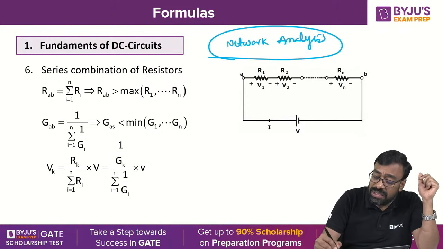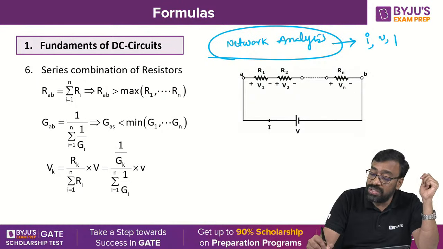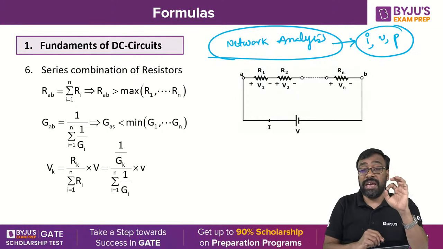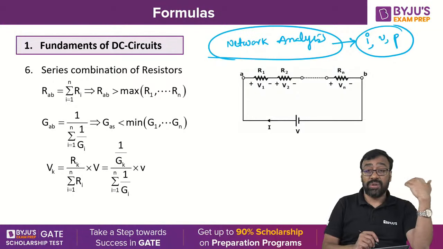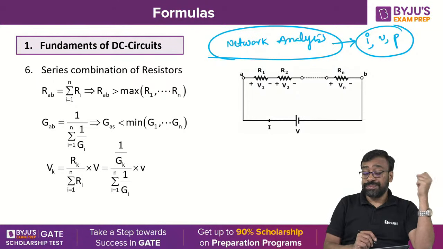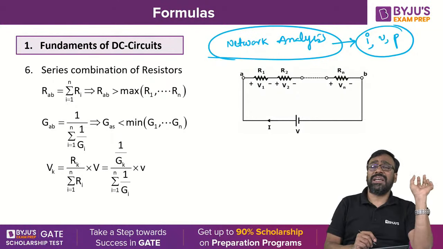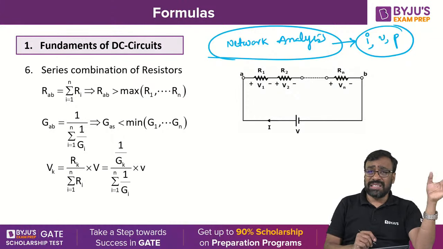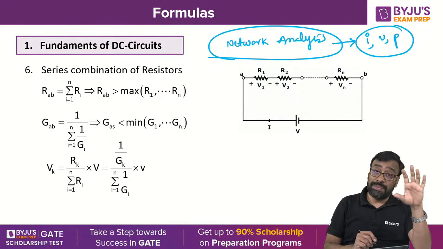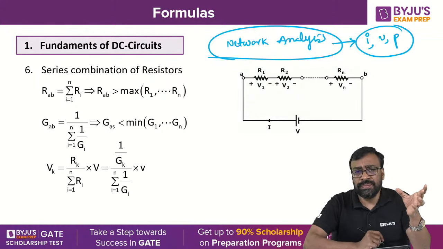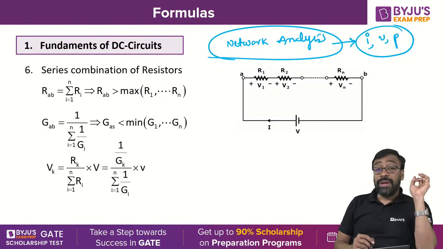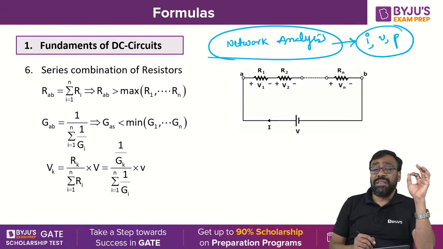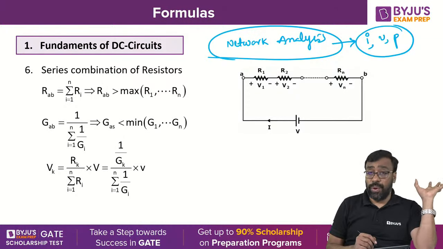Network analysis means that for a given network, you must be able to find the current, voltage, and power everywhere in it. Yes or no, all of you? Current through the resistor, current through the inductor, current through the capacitor. Similarly, voltage across the inductor, the capacitor, and the resistor. Everywhere you must be able to find. Once you know current and voltage, can't you find the power? Yes, you can. But to find all these things, the reduction of the network is also very important.